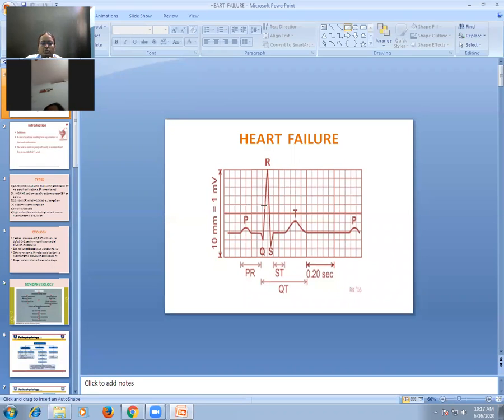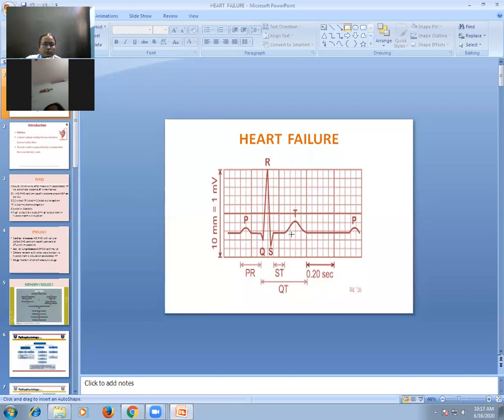This is your normal ECG complex. P wave indicates atrial contraction. This is small q, r, s, and t. This QRS complex represents ventricular systole or depolarization. From start of P to start of QRS is the PR segment.